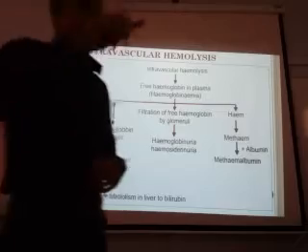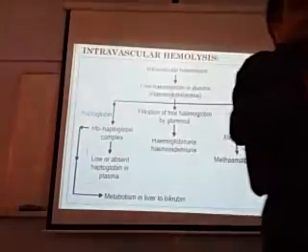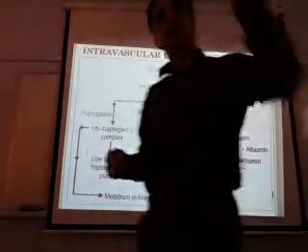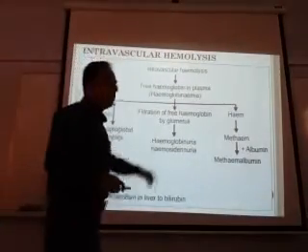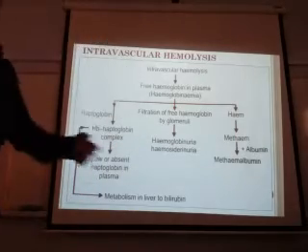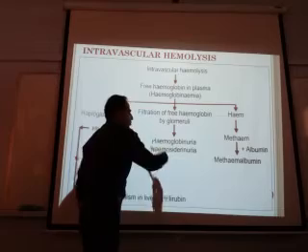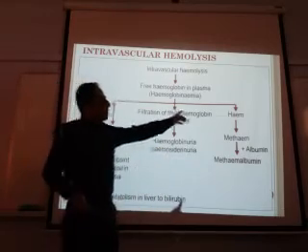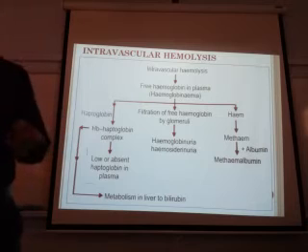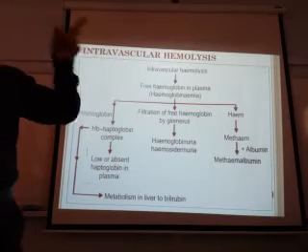When the tubular capacity of reabsorption is exceeded, what happens? First ferritin is there, then hemosiderin is formed. Some of the cells containing hemosiderin are shed and excreted out, so there is hemosiderinuria also. Then some of the heme in the plasma combines with albumin and forms methemalbumin.